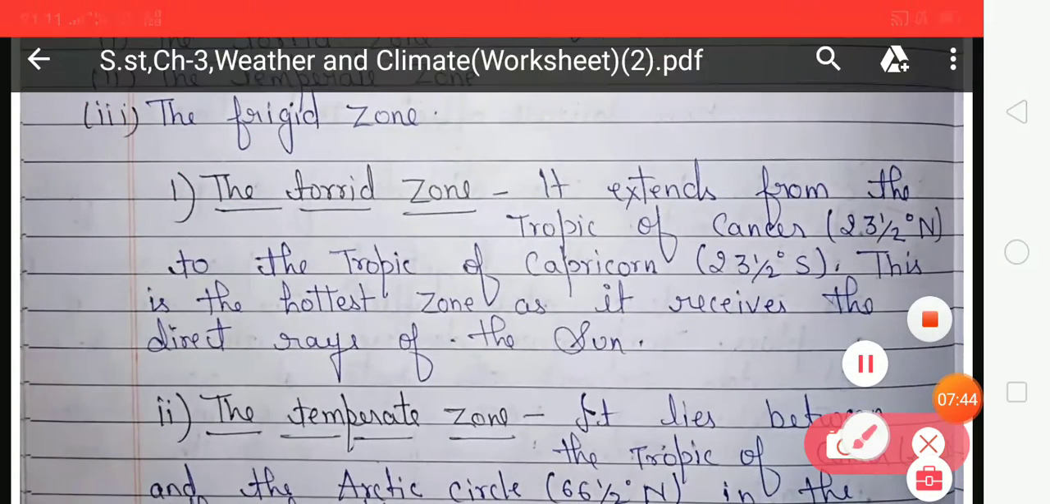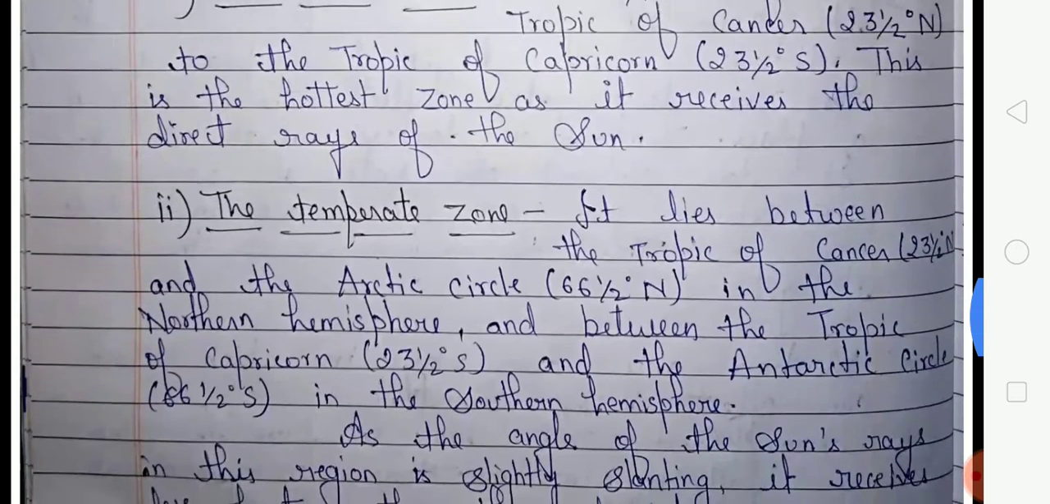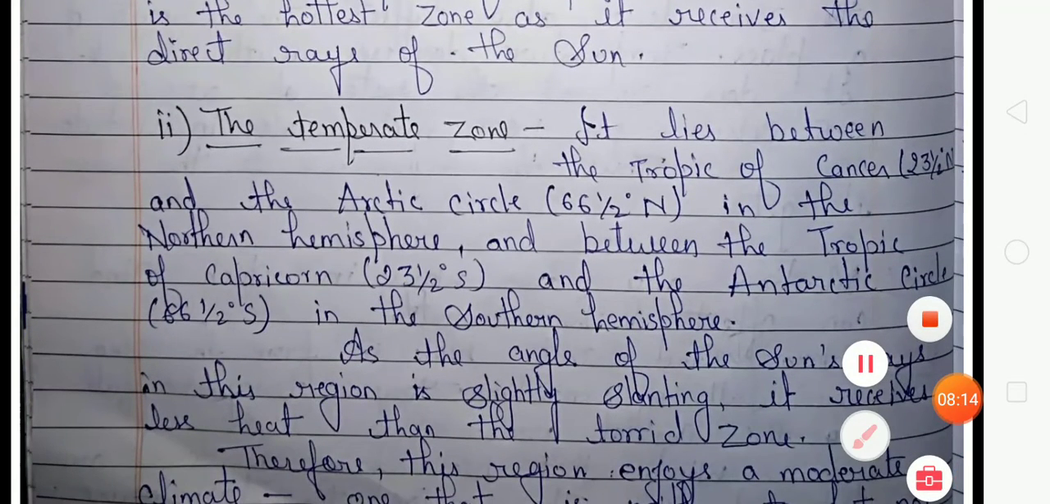Torrid zone. It extends from the Tropic of Cancer to the Tropic of Capricorn. This is the hottest zone as it receives the direct rays of the sun. So student, torrid zone lies between the Tropic of Capricorn and the Tropic of Cancer, with the equator in the middle, and it receives the direct rays of the sun, so it is the hottest zone of the earth. Look at the next, that is second number, temperate zone.